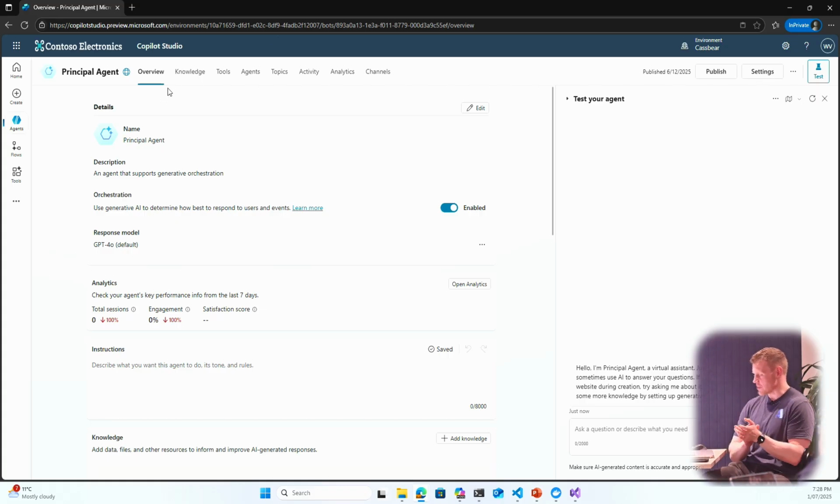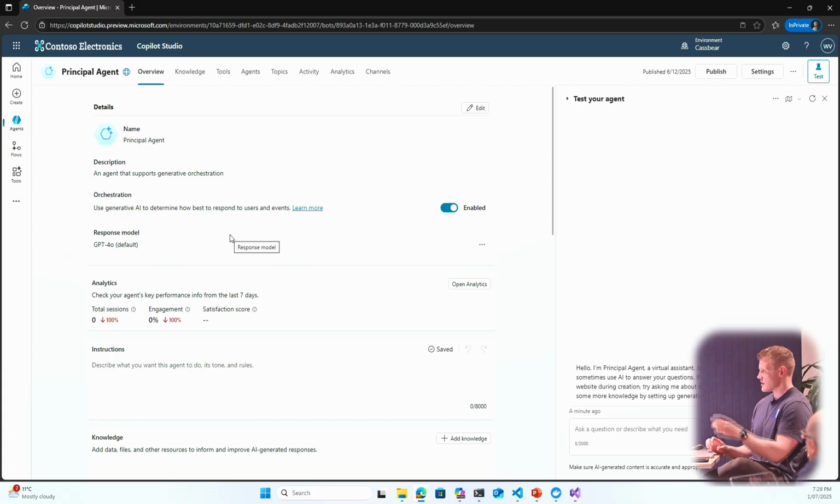I know language understanding was part of it, but essentially you would define kind of entities and what we now call tools and expressions. So if someone asked a chatbot a question, it would pick out the entities, do some entity recognition, and then have kind of predetermined paths of how to actually answer that question. With Copilot Studio, you now have this generative AI orchestration to kind of determine how best to respond to users